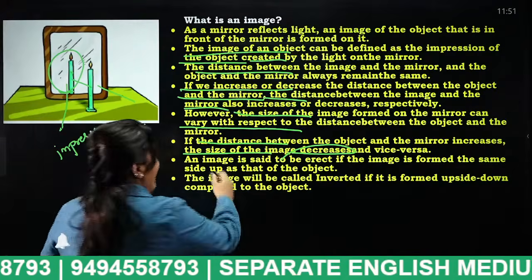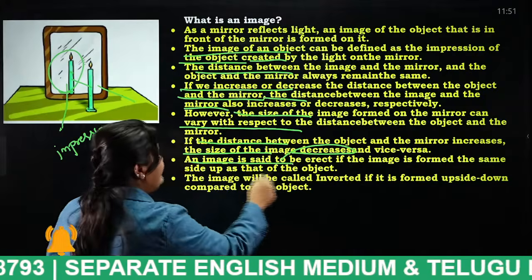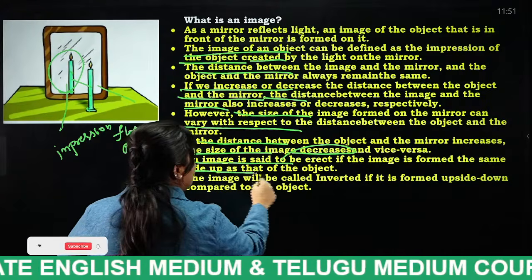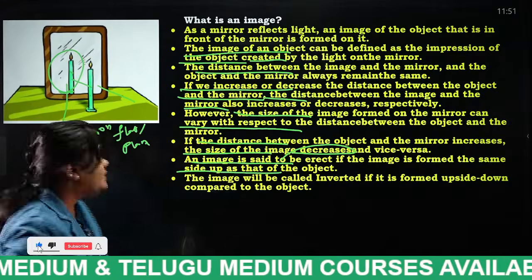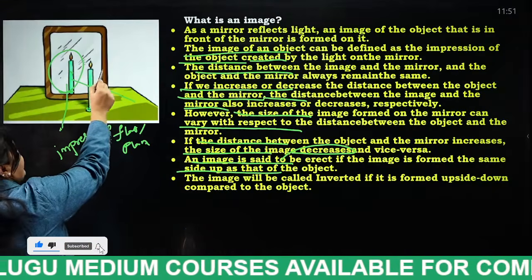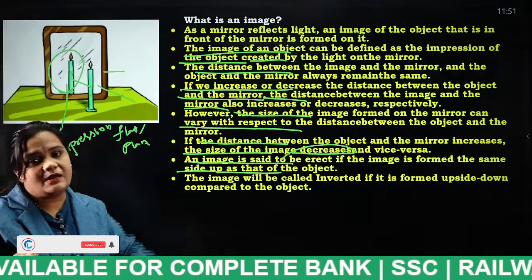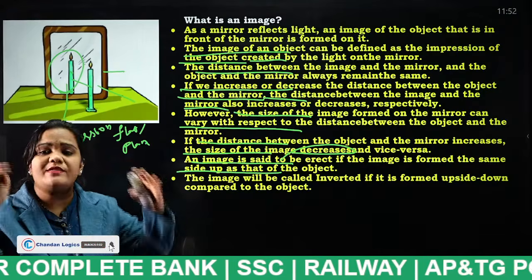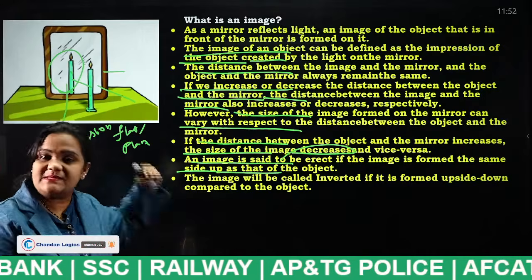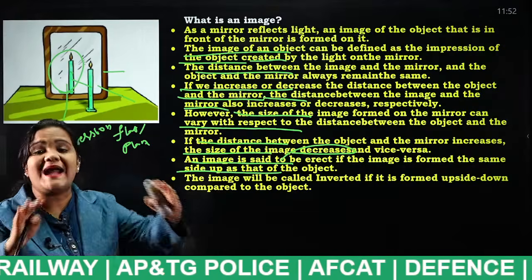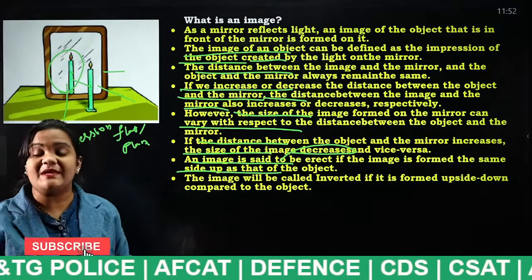Next, an image is said to be erect if the image is formed the same side up as that of the object. Okay, so this is the mirror and this is the object. The same object is appearing in the mirror also. It is appearing in the same way in the mirror. So that particular mirror image is known as what, students?